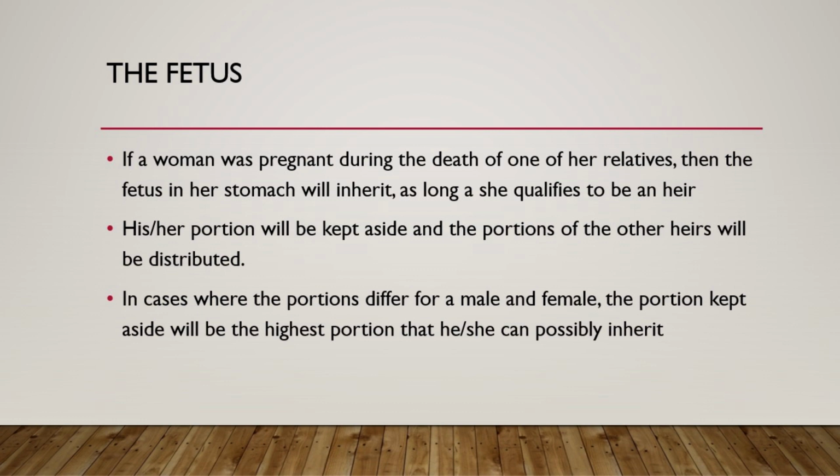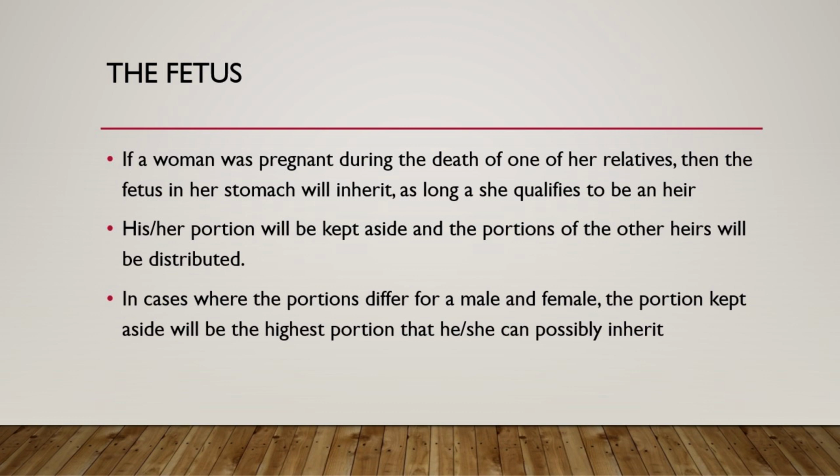So we are not sure whether it will inherit or not. So what do we do? We will keep his or her portion aside, and the other people's portions will be given. Now you say, how to keep the portion aside? If he's a boy, he might get a bigger portion, and if he's not born, he might not get any at all.